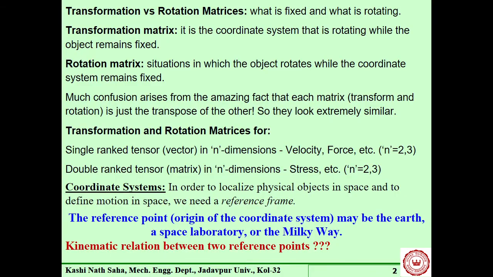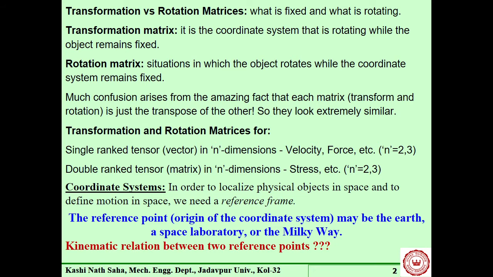So the coordinate system is used to describe the physical object, to localize physical object in space and to define motion in space. The origin of the reference frame is known as the origin reference point of the coordinate system, which we can move also.